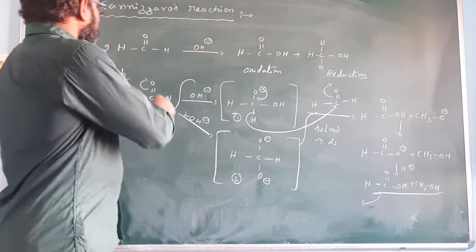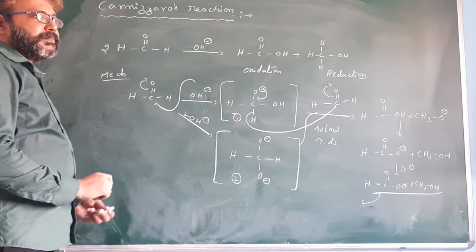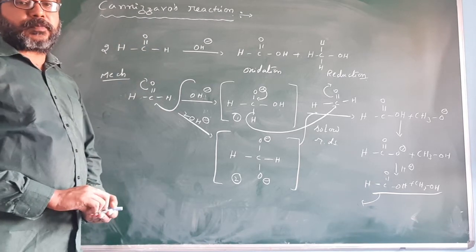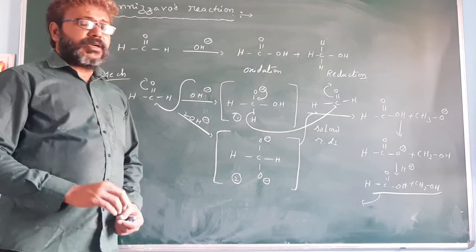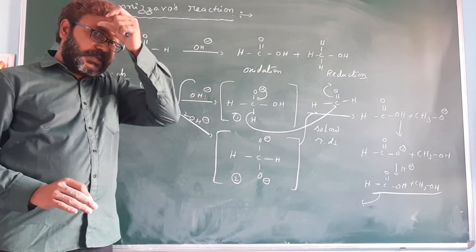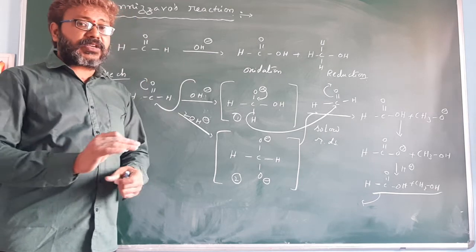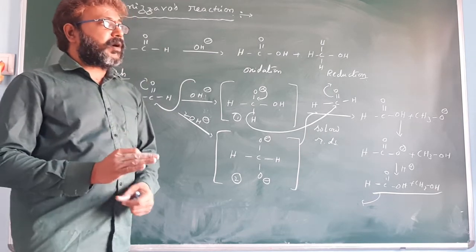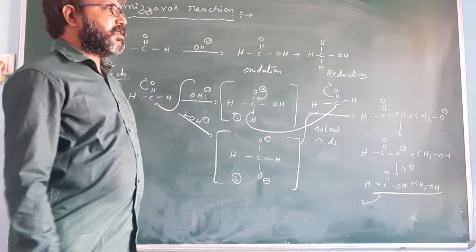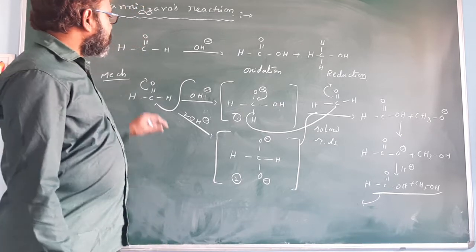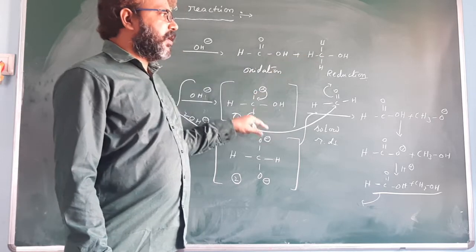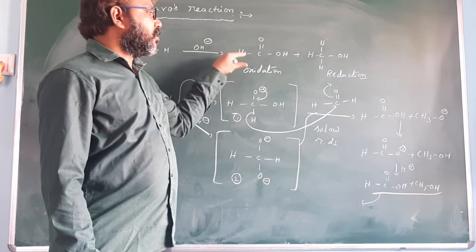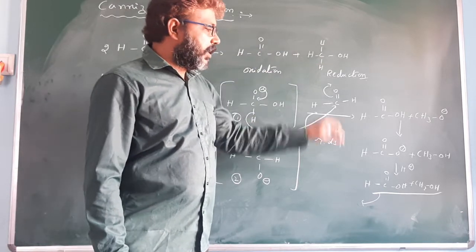In self Cannizzaro reaction, disproportionation takes place. In crossed Cannizzaro reaction, disproportionation does not take place; an oxidation product and a reduction product are obtained. In self Cannizzaro reaction, disproportionation takes place. Here the oxidation product is carboxylic acid, and the reduction product is alcohol.